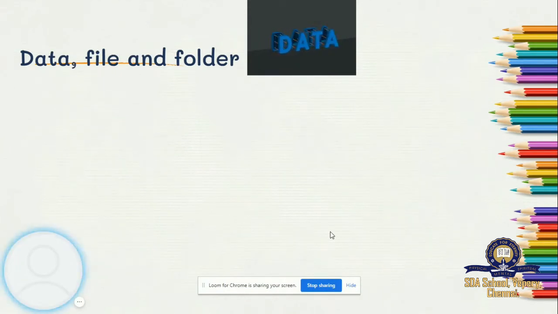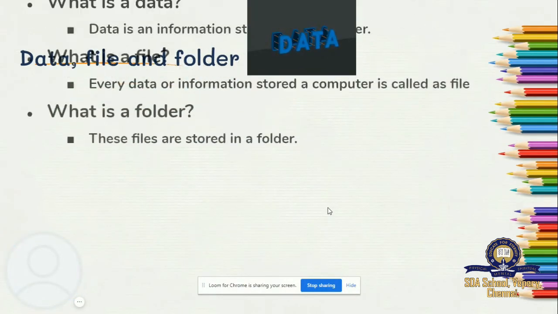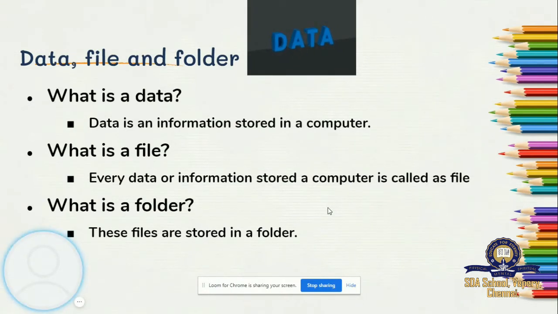To know about these key concepts, you have to know about small details. So first of all, I'll teach you those small details. So what is data, file and folder? You need to know what is a data, what is a file and what is a folder. So, data is an information stored in a computer. Whatever you store in a computer is an information, and that information is called as data.